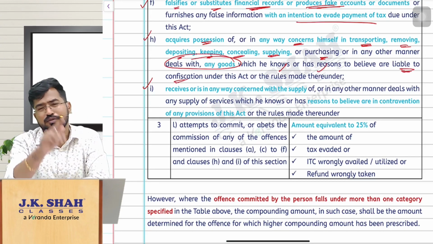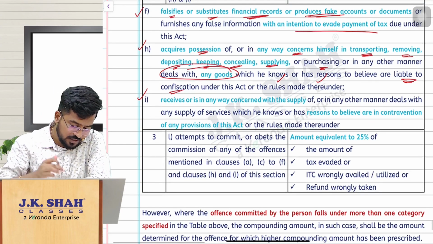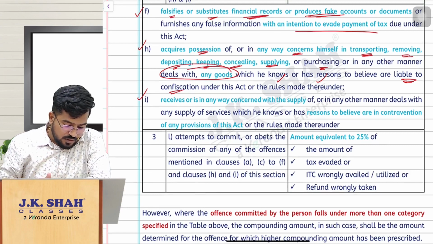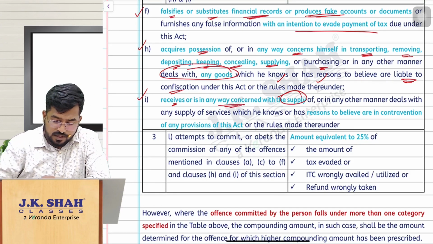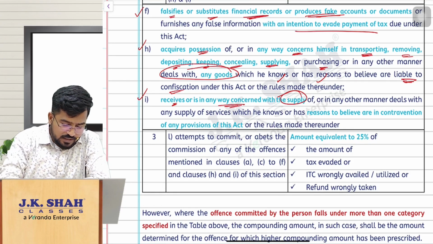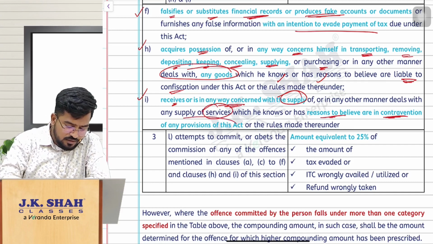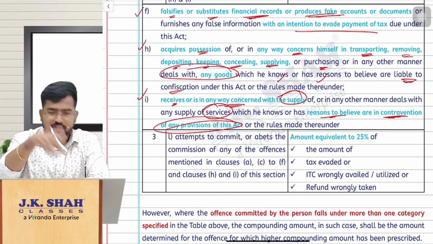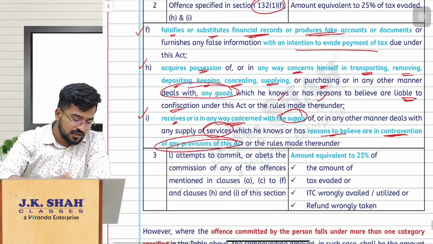With that type of goods, why are you dealing, right? So now you should suffer. That is the offense you have committed. You are dealing with goods which are liable for confiscation, or receiving, or in any way concerned with the supply, or dealing with any services where you have reason to believe they are in contravention of the provisions of this Act. You are dealing with services which you know are in contravention of the provisions of this Act. So these are the category of offense.